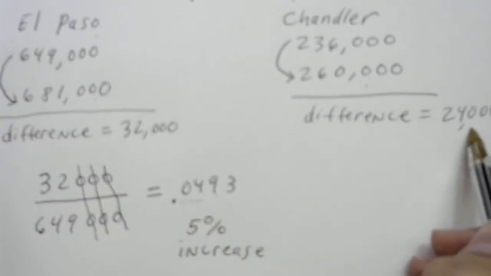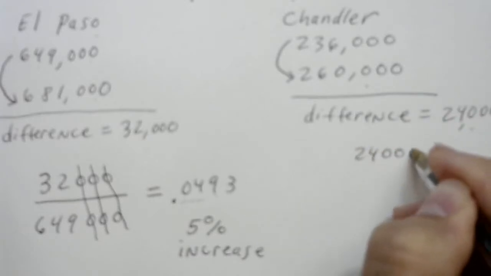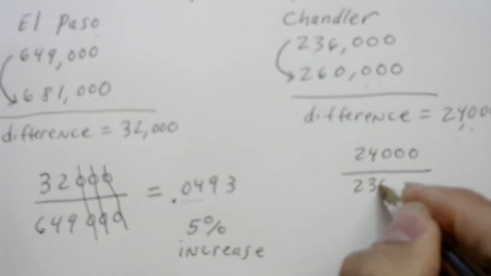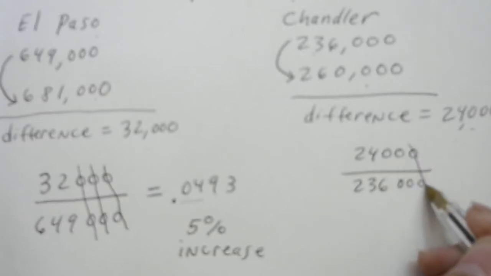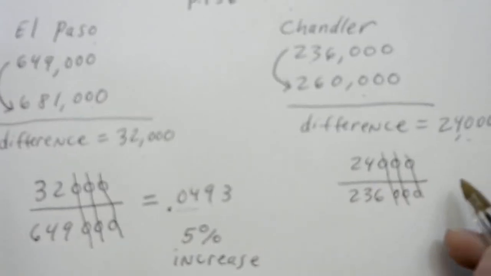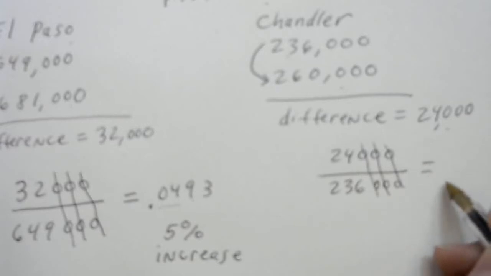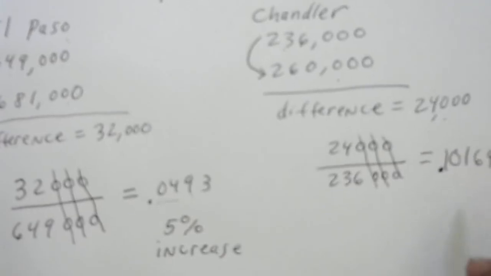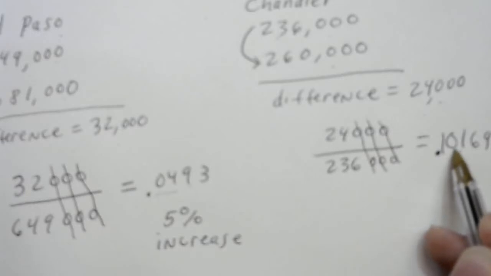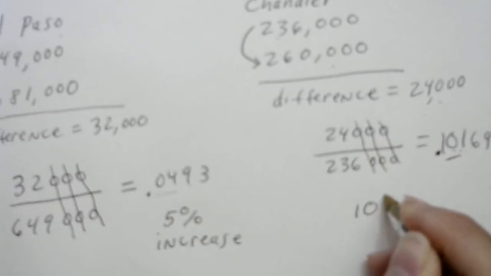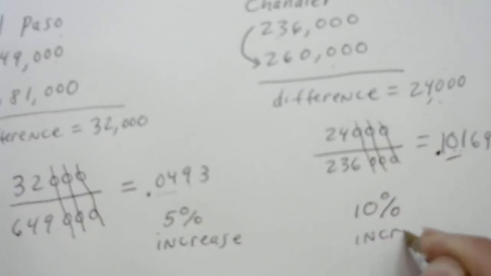Now, if we look at this, 24,000, so I take that 24,000 over the original number, which was 236. And again, notice the zeros cancel out. So then I have 24 over 236. Well, that ends up getting me 0.10169, which, there's my first two decimal places. There's my 10. The next number is a 1. So I'm going to call that a 10% increase.